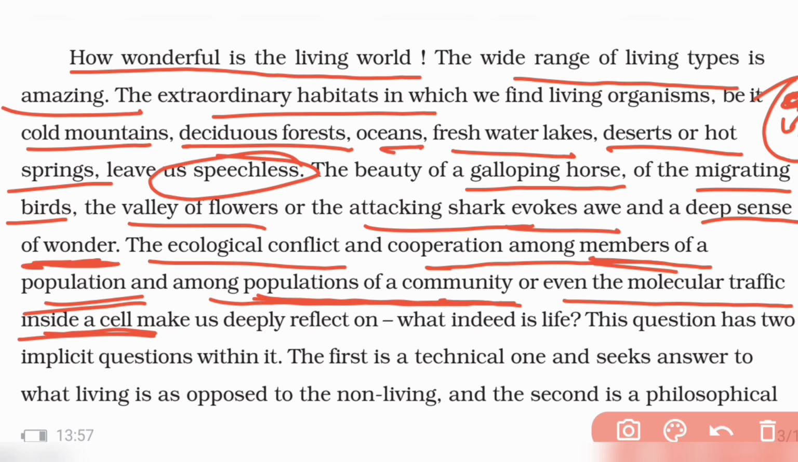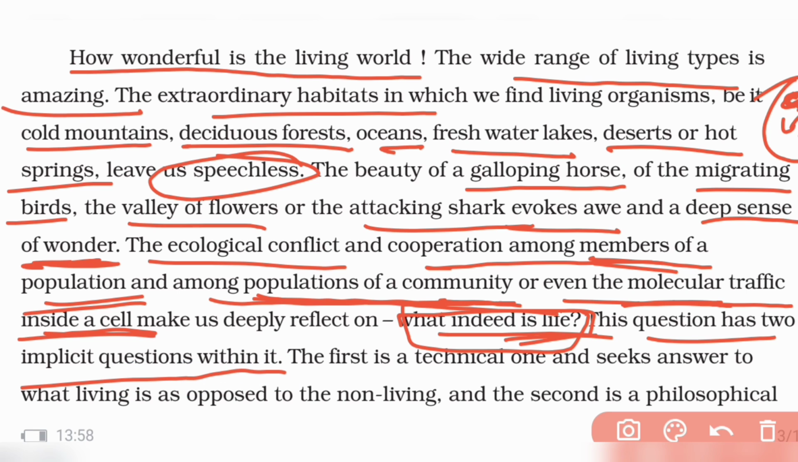All that you will be studying about the DNA, protein, synthesis of amino acids. So much takes place inside a cell. So there is so much molecular traffic, meaning molecules move from here and there inside a cell. All that makes us think, what is life? What indeed is life? This question has two implicit answers within it.